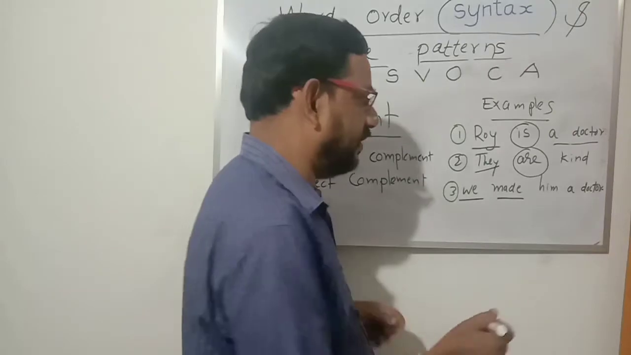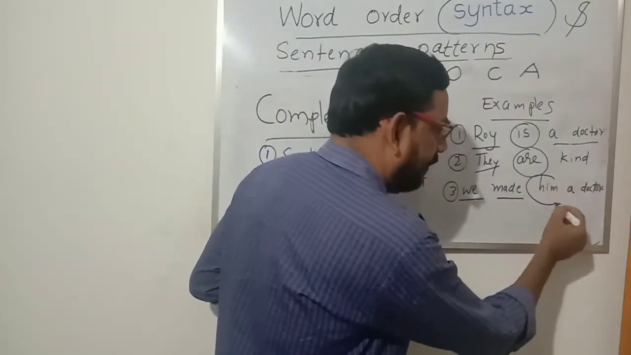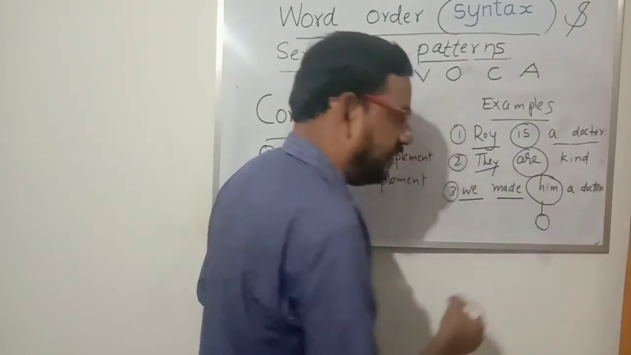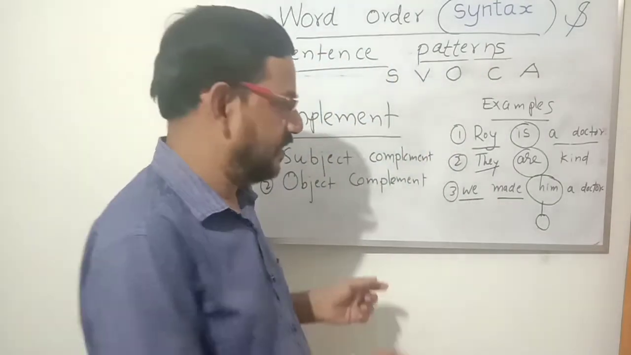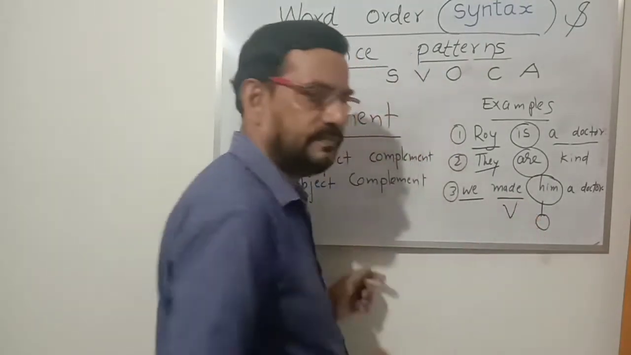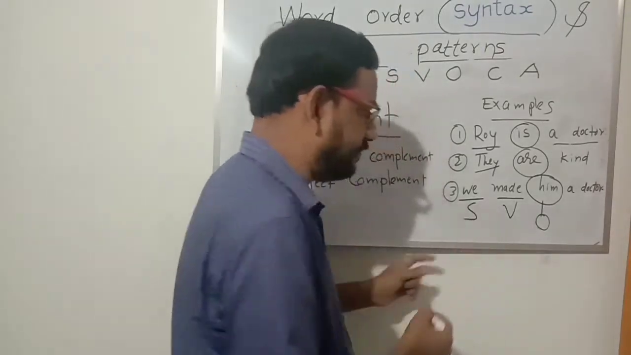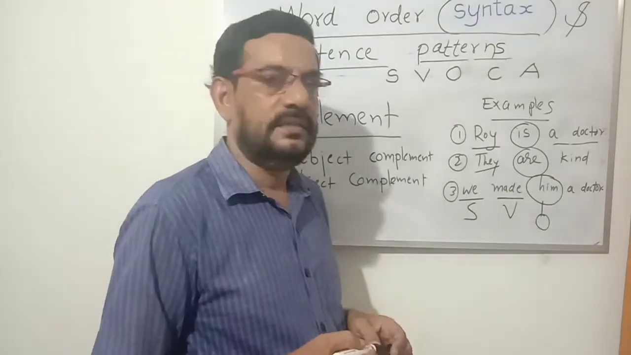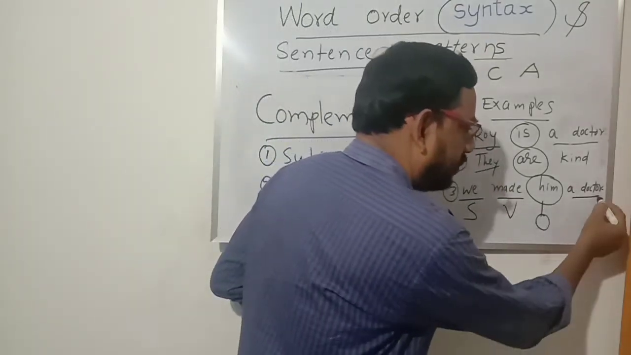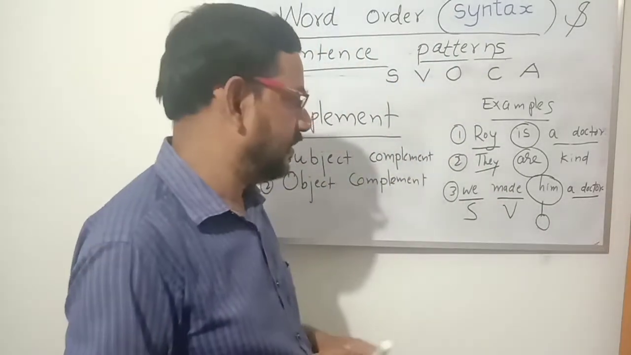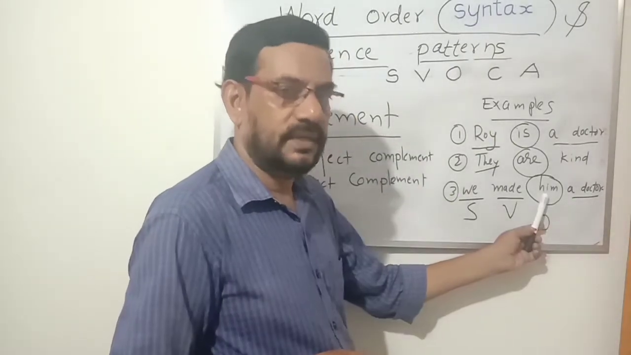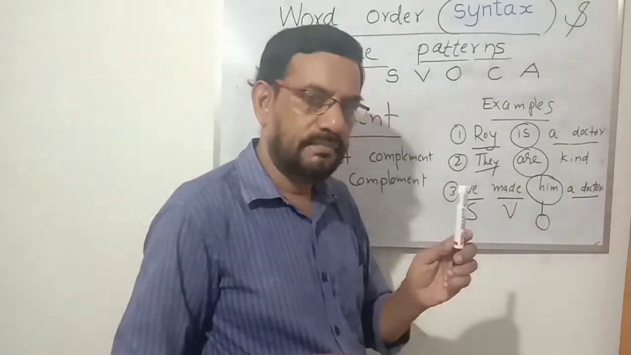We made. We made whom? Him. We made him. That is an object. Made is verb. We subject. Subject verb object. And there is another expression given at the end, that is a doctor. Who is a doctor actually? Is it we? No. Is it him? Yeah. We made him a doctor.